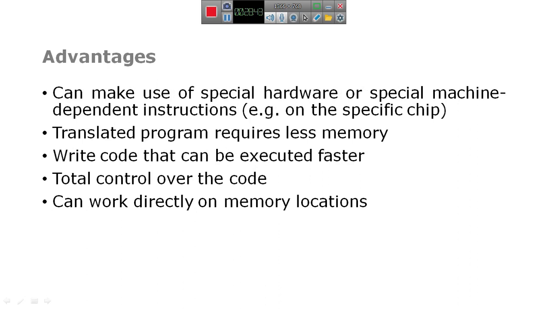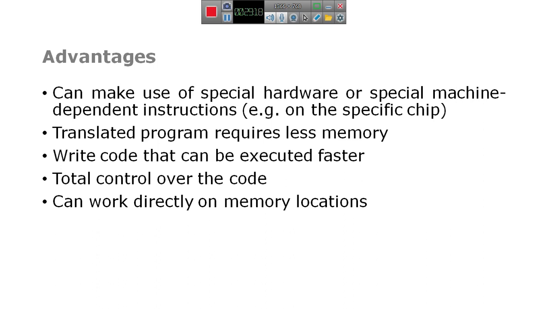And then the advantages: it can make use of special hardware or special machine dependent instructions. Examples are on the specific chip.